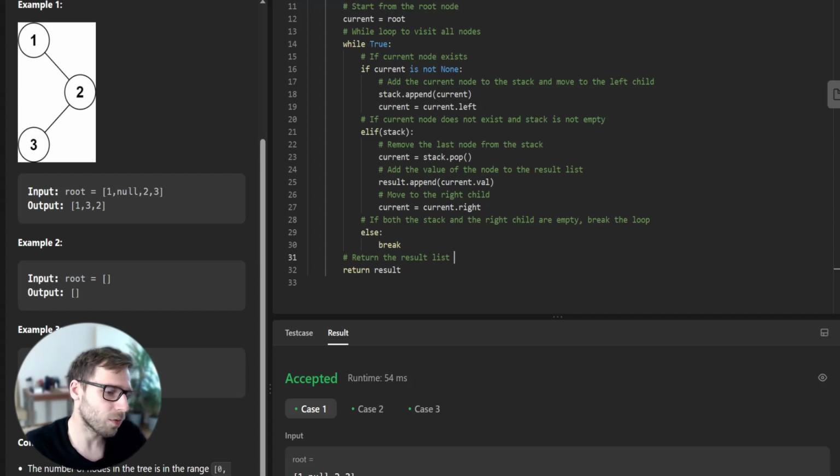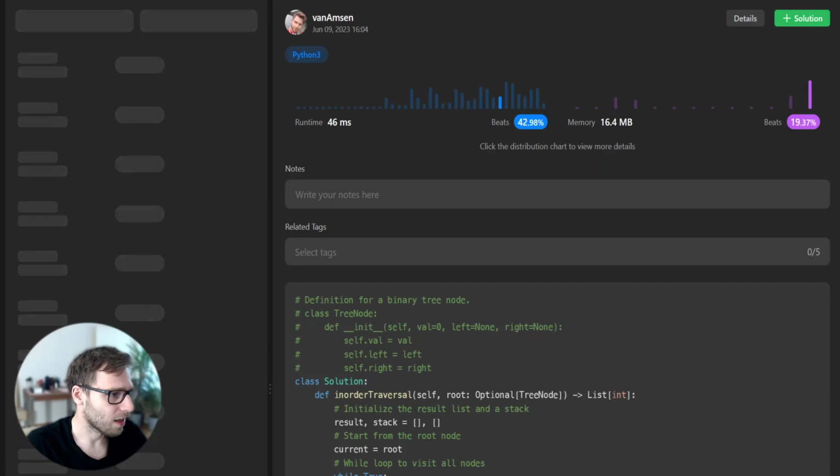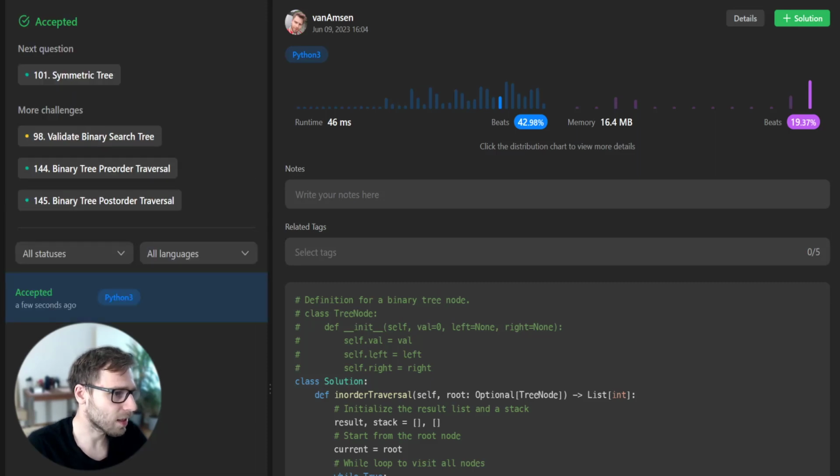That's it for today. I hope this made binary tree inorder traversal a little less intimidating, and you learned something new. Let's see how it worked for unseen test cases. For unseen test cases, with respect to memory we beat 19%, and 42% with respect to runtime.